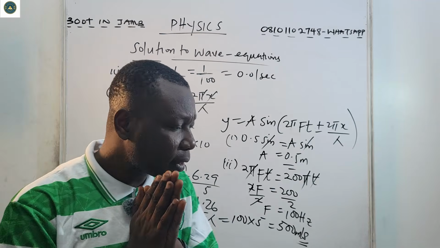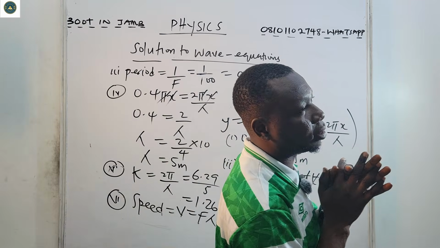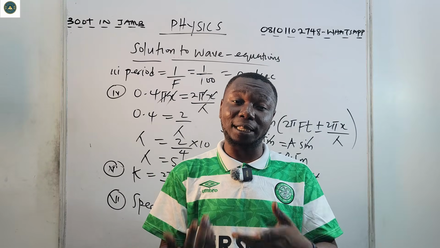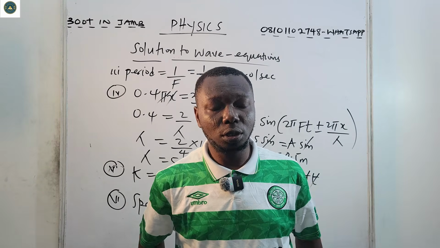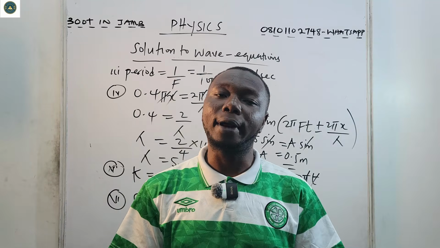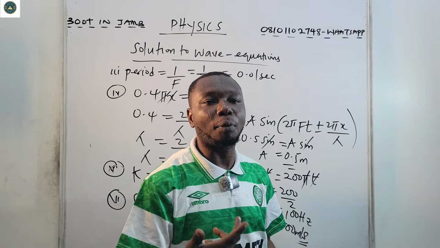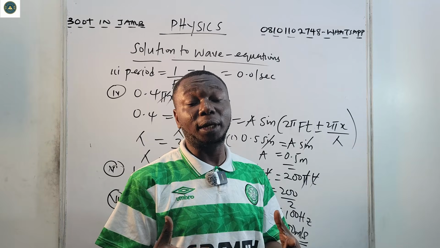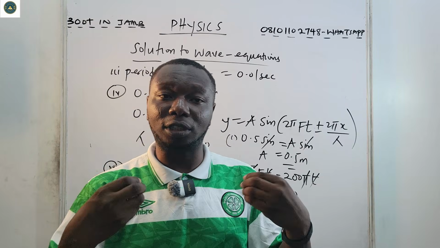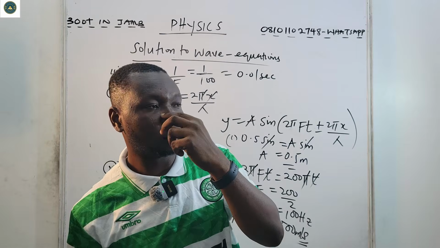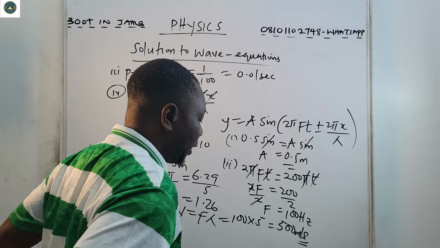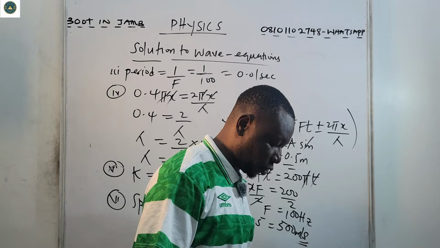All right. So remember we said waves are a form of particles. They are particles in motion. And these particles transfer or convey energy from one point to another, because the kind of energy is a form of disturbance. They transfer energy from one point to another without causing any permanent displacement to the medium.